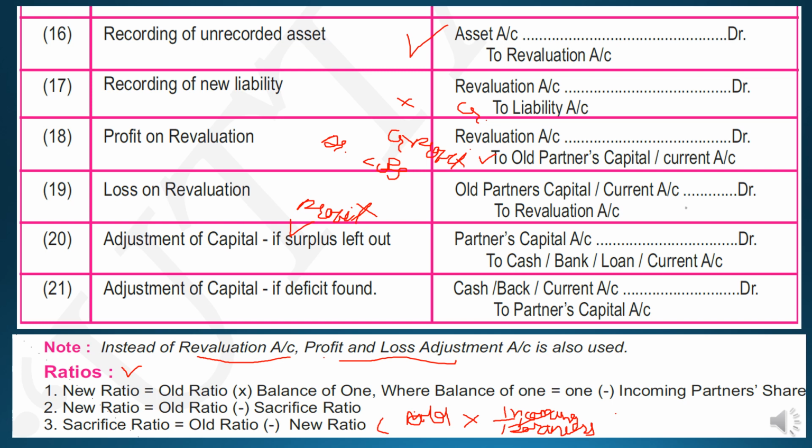Incoming partner's share, whether it is 1/4 or 1/5 as given in the question, you will apply to the old ratio of the old partners, and you will get the sacrifice ratio quickly. But you will need the new ratio in all the problems, so this formula will be useful just for cross-checking your answer. And it was invented by one of your classmates, and I will let you know in the Google Meet session.